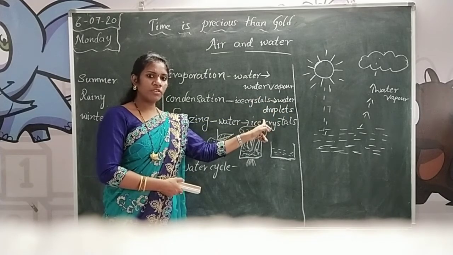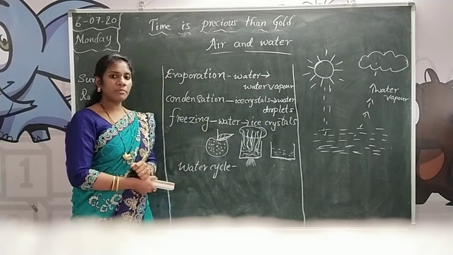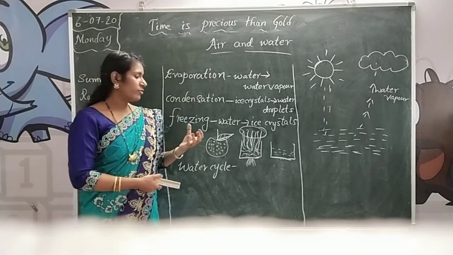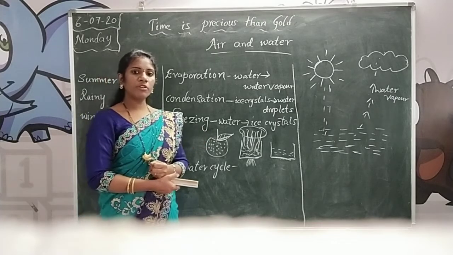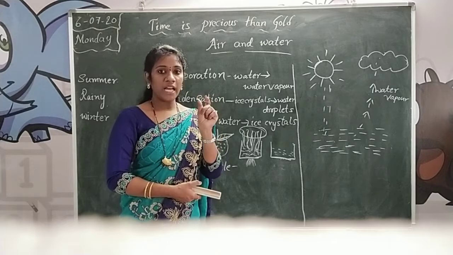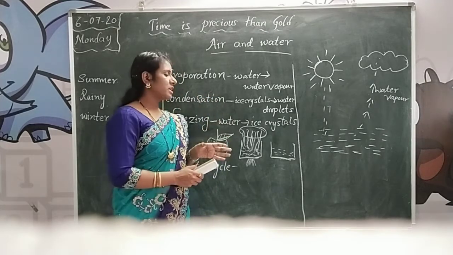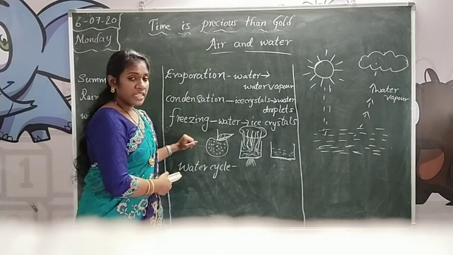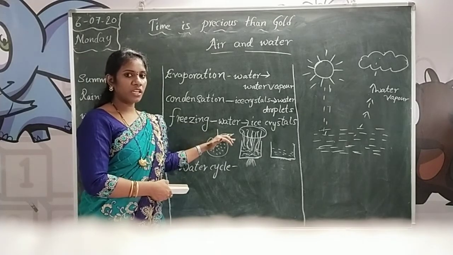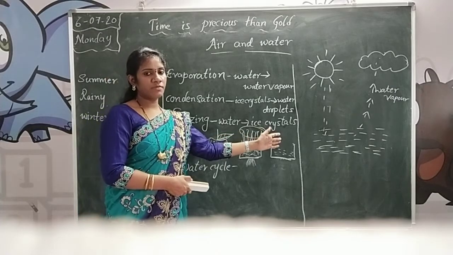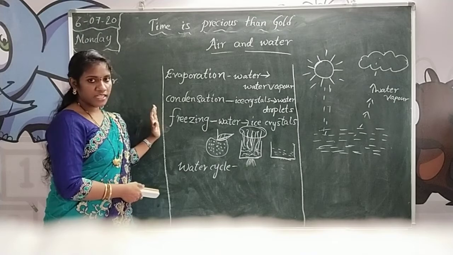Do you observe this in your home also? And next, freezing. Freezing means the water will form into ice crystals. Do you observe in your fridge that you see some ice crystals? How can it form? Because at a certain temperature, 0 degrees centigrade, the water will change by freezing, like ice crystals. Okay, children, this is the process of evaporation and condensation.